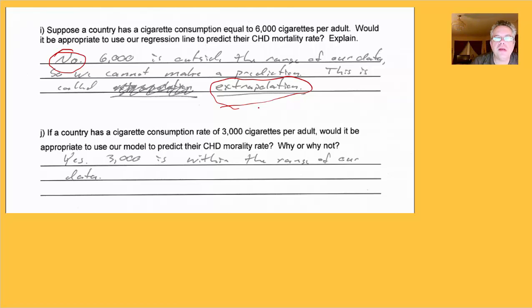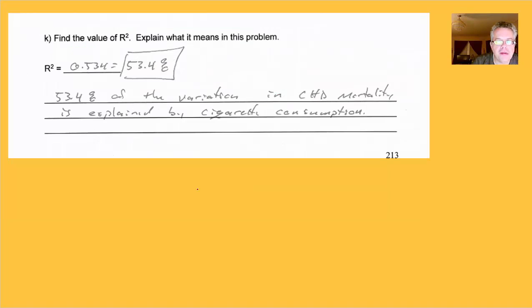Okay, but what if a country has a consumption rate of 3,000 cigarettes per adult? What about that? Would it be appropriate to use our model to predict their CHD mortality rate? Actually, yes. 3,000 is within the range of the data. If you go back to the graph and look at it, it's in the domain. It's between the smallest and largest values of the data. So that's fair game. All right, this brings us to the grand finale here.